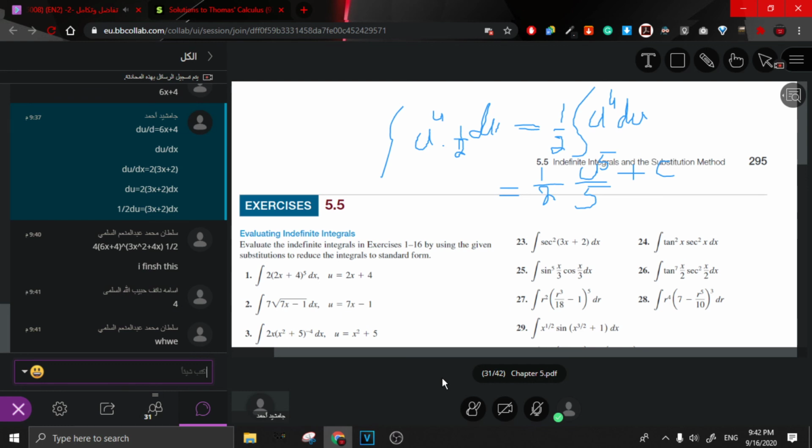Here, Sultan, how are you writing? What is now u? u is equal to 3x square, yes, this is equal to 1 by 10.